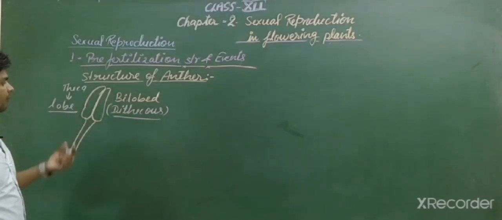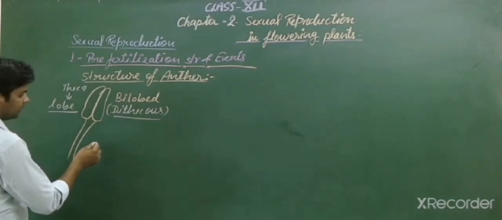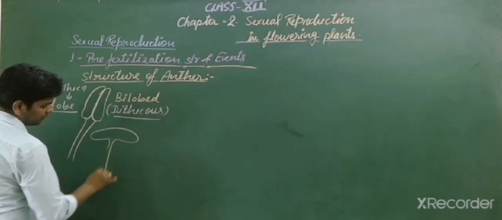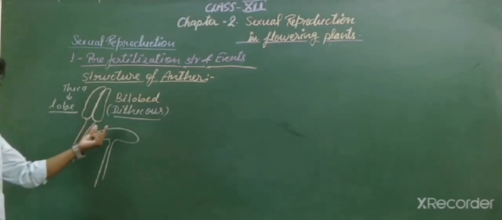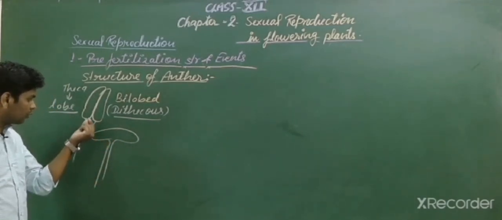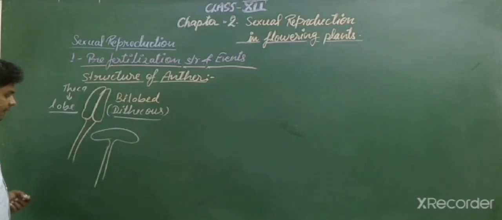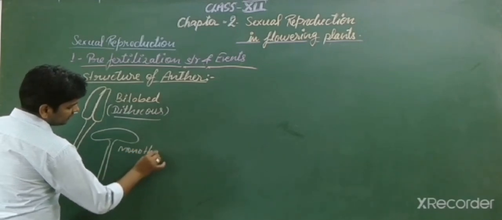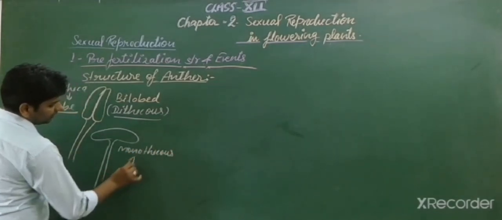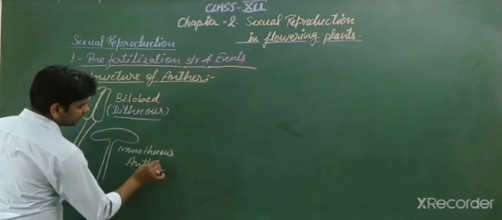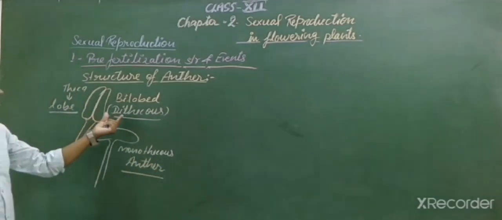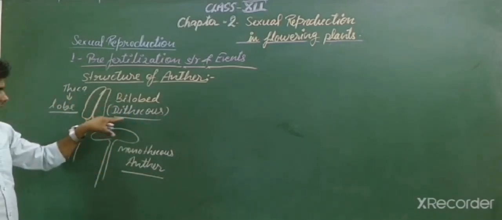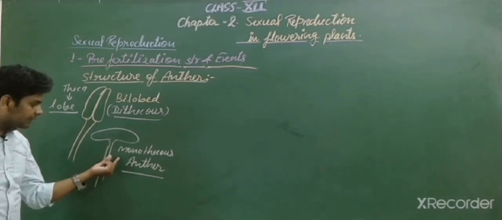Sometimes the anther may be monothecous. What is monothecous? Let's draw it. This is a monothecous anther, because only one lobe is found, not two lobes or any other lobe. Students, mainly in flowers you see a bilobed or dithecous anther, but this is a monothecous anther.